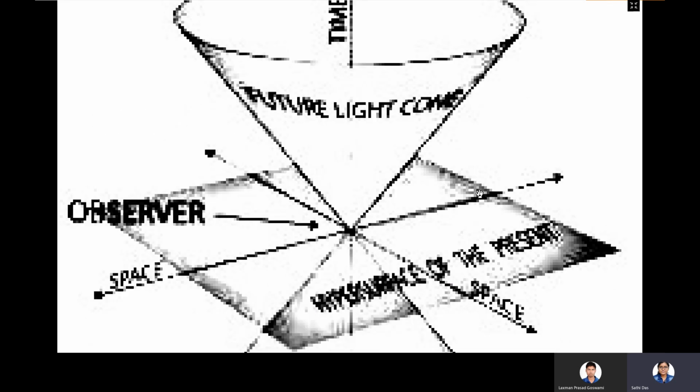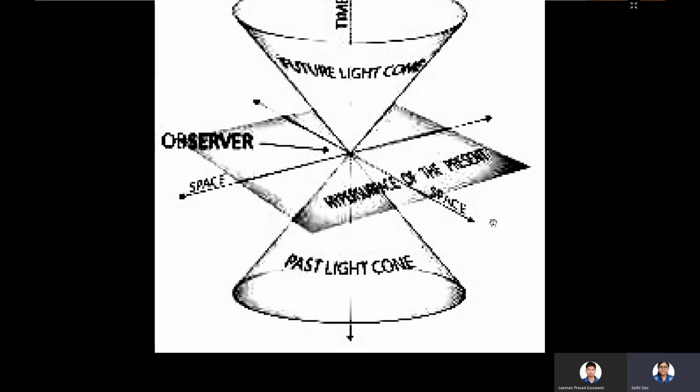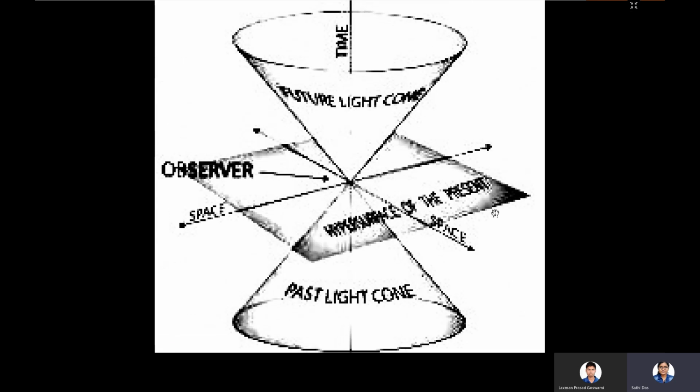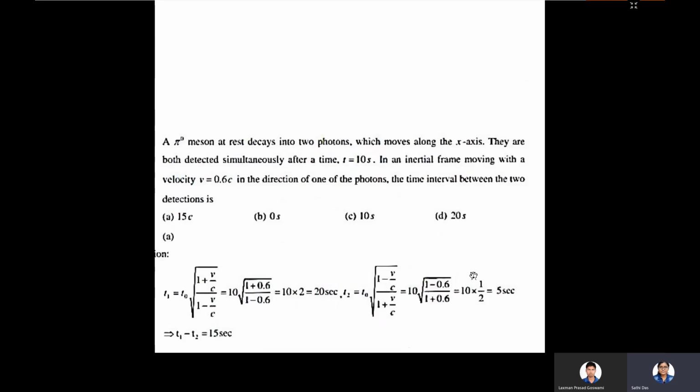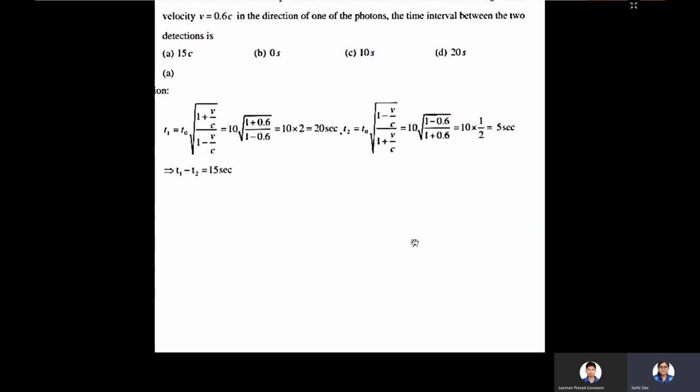In the next video, we shall learn about the light cone. This is a very important thing, and this is a very beautiful thing in special relativity. The space and time will form this kind of structure, the four-dimensional space and time actually. Okay. And in the next video, we shall learn about the Doppler effect, and we shall learn this kind of questions that have already come in the NET GATE paper.